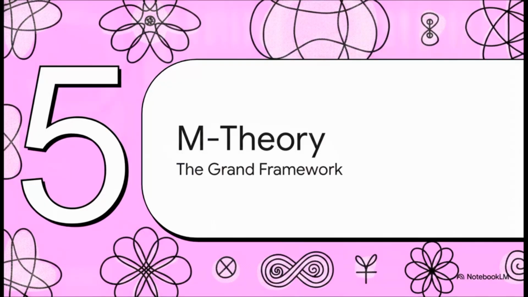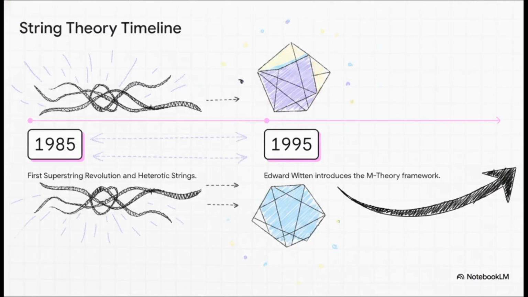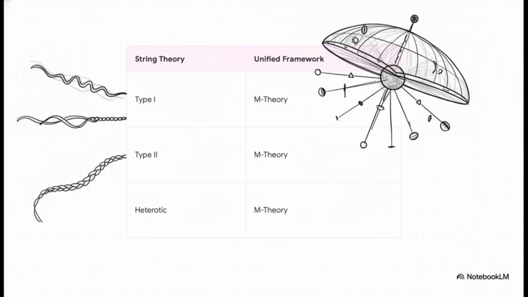No way, right? And finally, we arrive at step 5, M-theory. To really understand M-theory's impact, we kind of need to look at the timeline. In 1985, as we talked about, the Princeton String Quartet introduced heterotic strings, and that kicked off the first superstring revolution. For a whole decade, physicists explored these concepts, but they ended up with several different, competing versions of string theory. It was a bit of a mess. Then, in 1995, Edward Witten delivered a groundbreaking lecture introducing the M-theory framework, and that effectively sparked the second superstring revolution. So the crucial point is this.